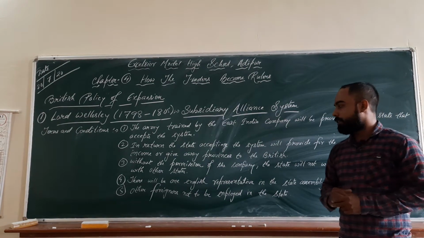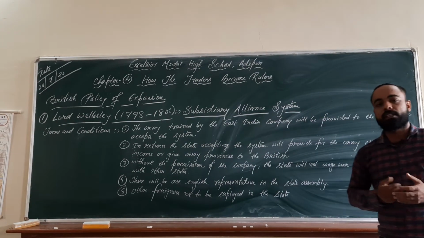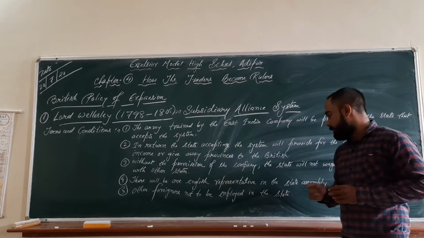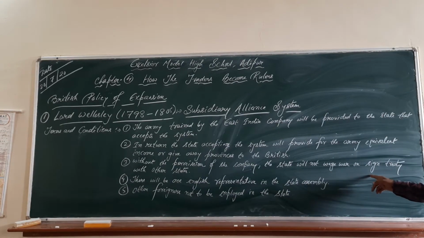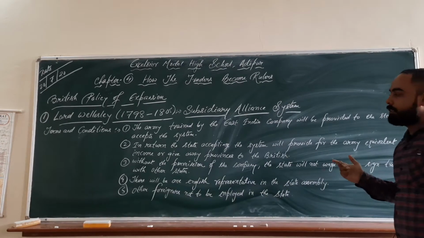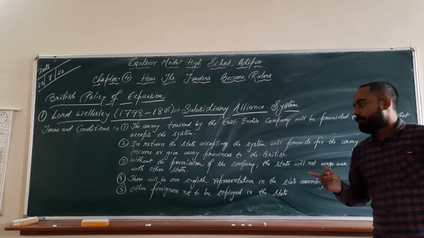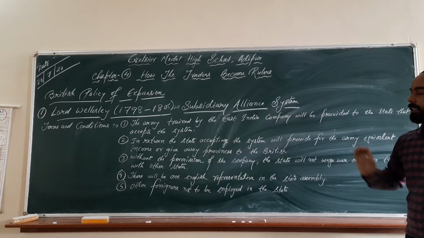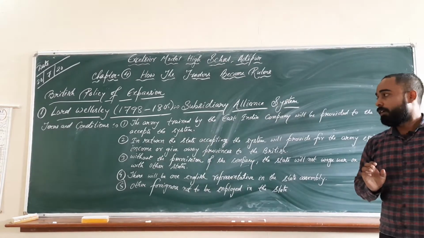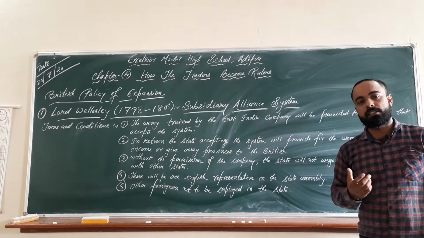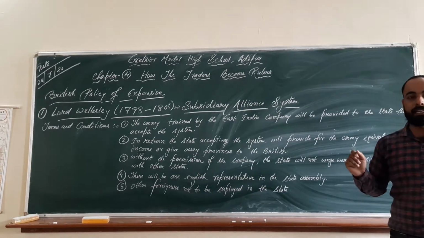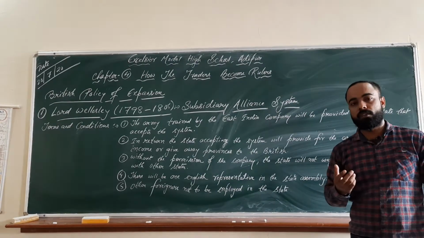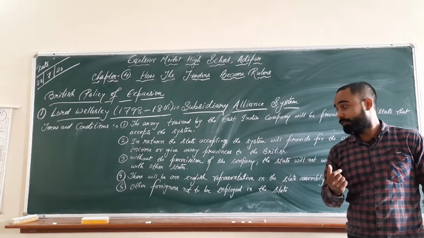The third condition was, without the permission of the British East India Company, no state will engage in war or sign a treaty with another state. So, once any state accepted this system, they were to take permission from the British East India Company in order to sign an agreement or to fight a war against other states.